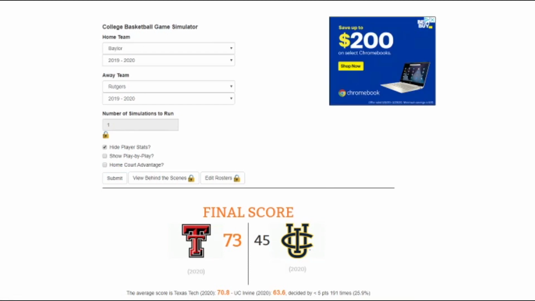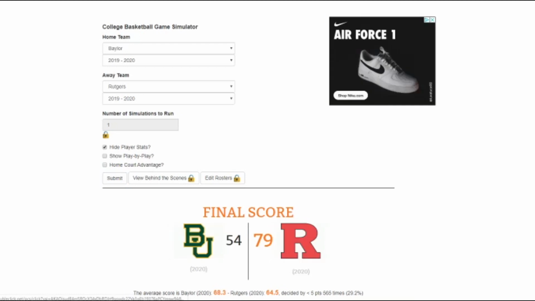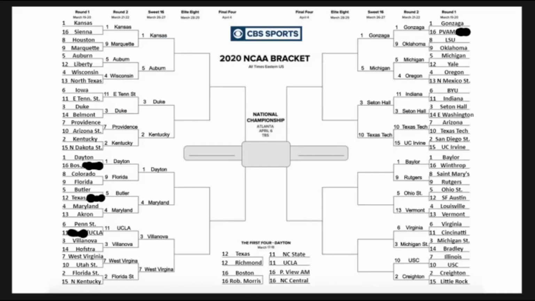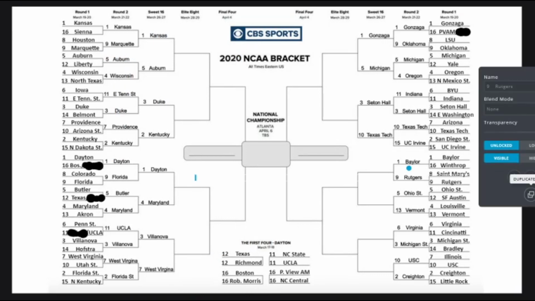In our final bracket, we have Baylor versus Rutgers. Same as Texas Tech, I'm going to go Baylor. Defense should be too good for Rutgers. Let's see what happens. Wow. Rutgers destroys Baylor as the first #1 seed goes down. 79 to 54. I guess Rutgers is for real this year.